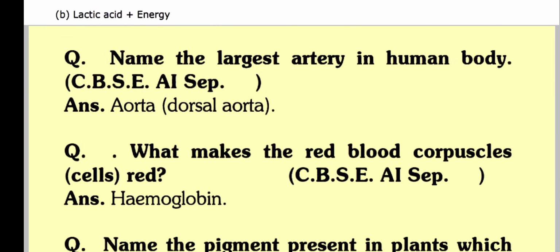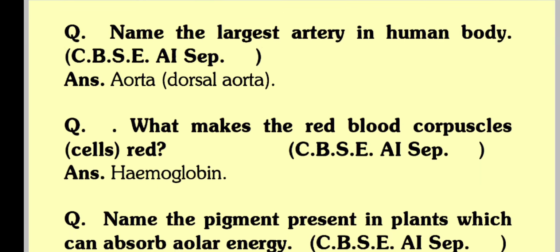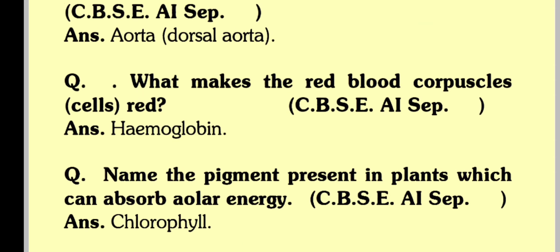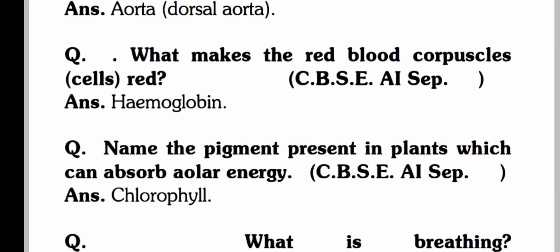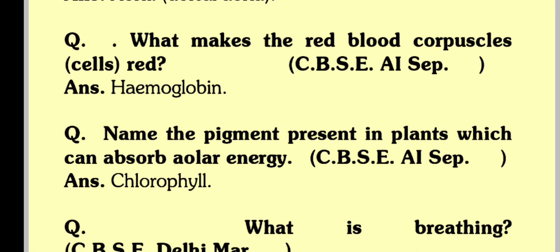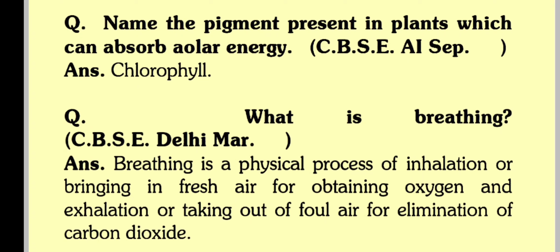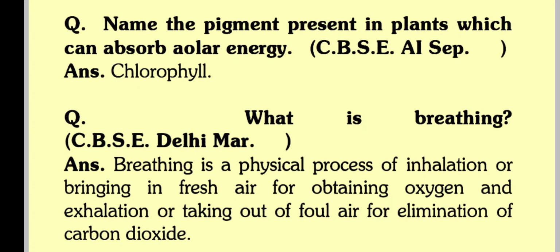Q. Name the largest artery in the human body. CBSE September. Answer: Aorta, the dorsal aorta. Q. What makes the red blood corpuscles red? CBSE September. Answer: Hemoglobin. Q. Name the pigment present in plants which can absorb solar energy. CBSE September. Answer: Chlorophyll.